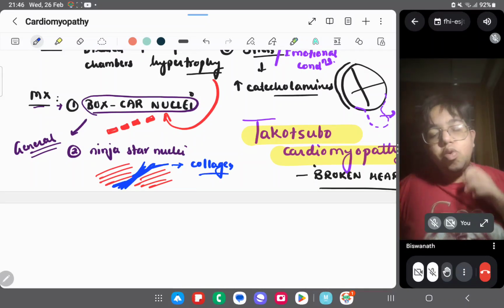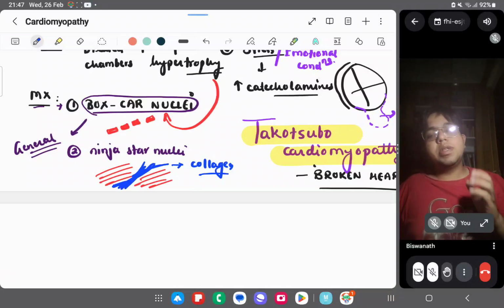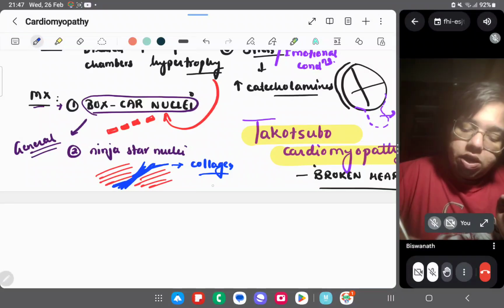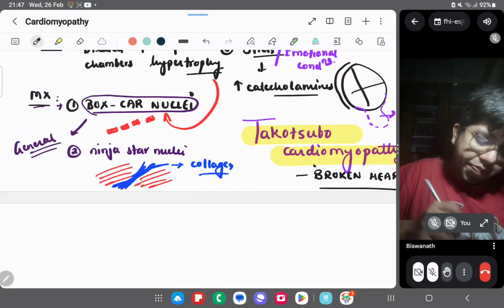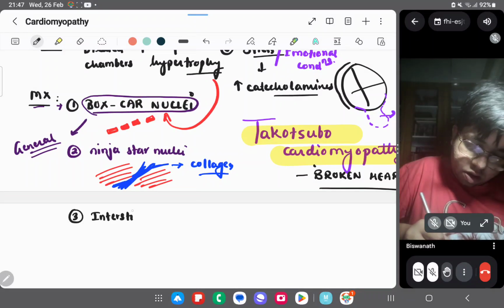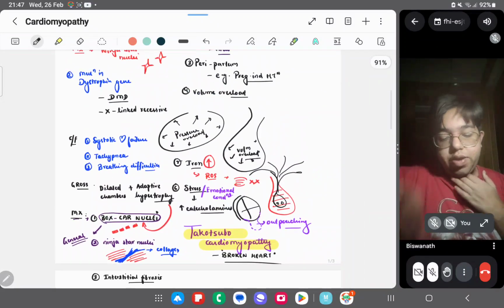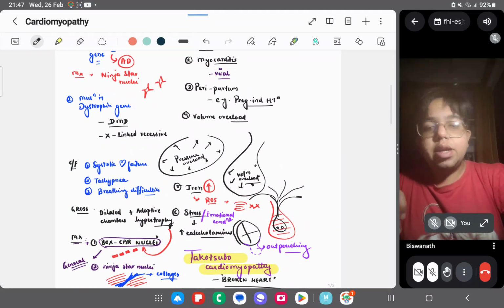I'm drawing it in blue or black because it is stained with Masson's trichrome, one stain for collagen. So the third feature is interstitial fibrosis.